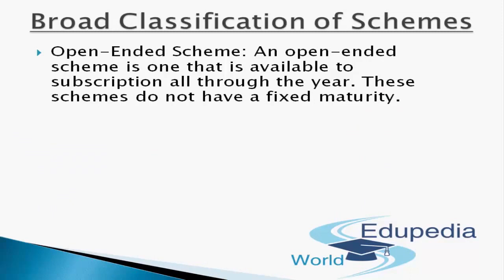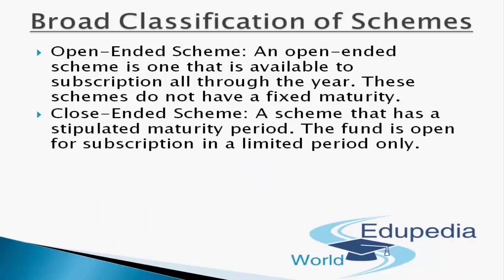An open-ended scheme is a scheme that is available for subscription all through the year. These schemes do not have a fixed maturity. That's the best part about open-ended schemes. A closed-ended scheme is a scheme that has a stipulated maturity period. The fund is open for subscription only for a limited period.